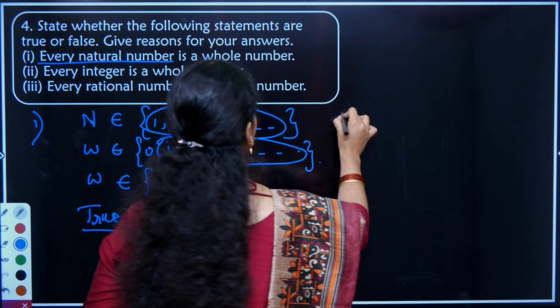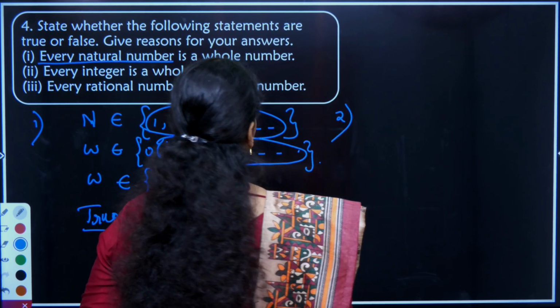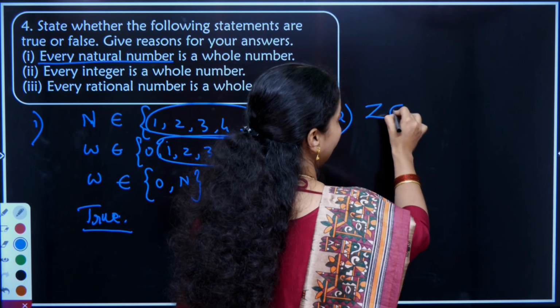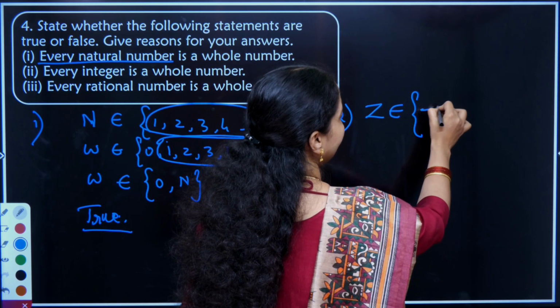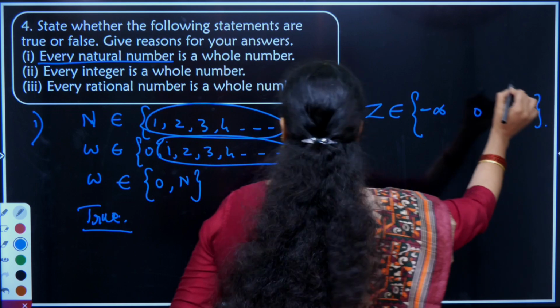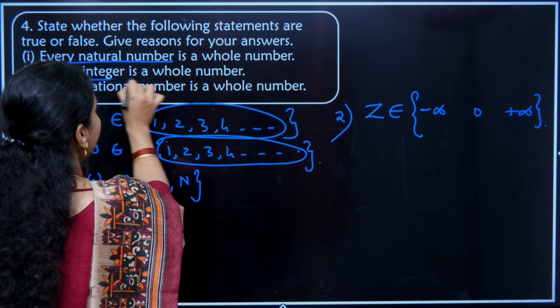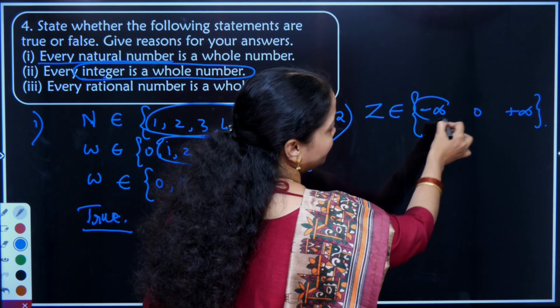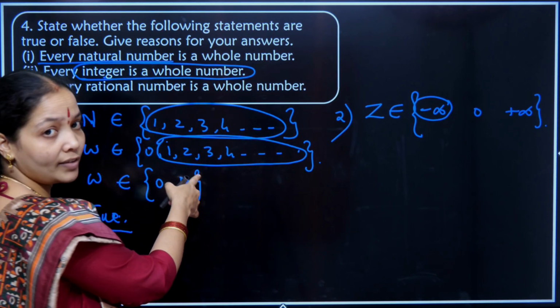Moving to the second question. Every integer is a whole number. Integers are represented by the set Z, which goes from negative infinity through 0 to positive infinity. They are asking if every integer is a whole number. So integers have negative numbers also, but in the whole number set I don't have negative numbers.